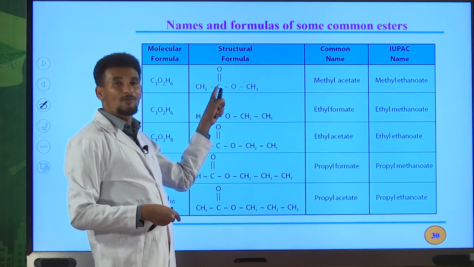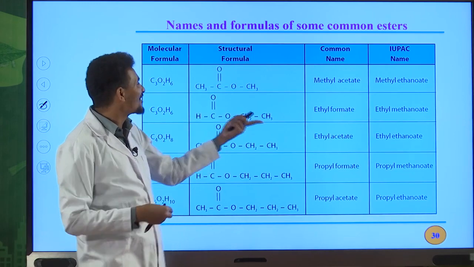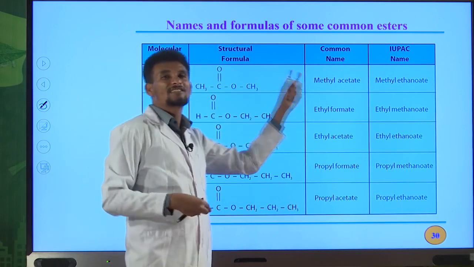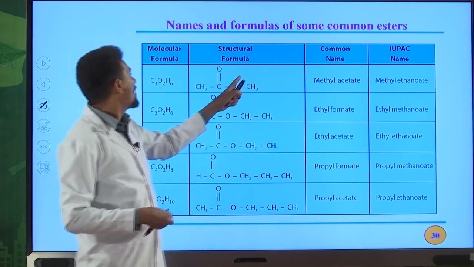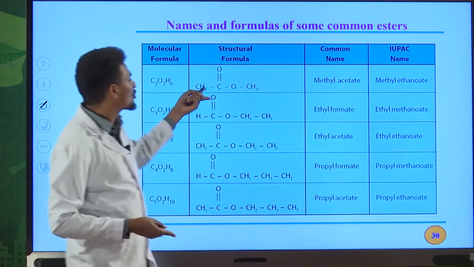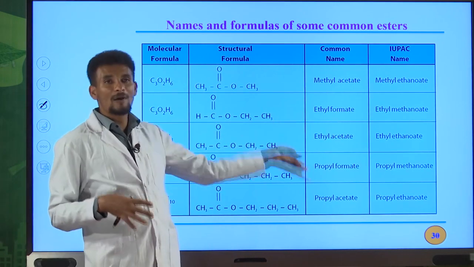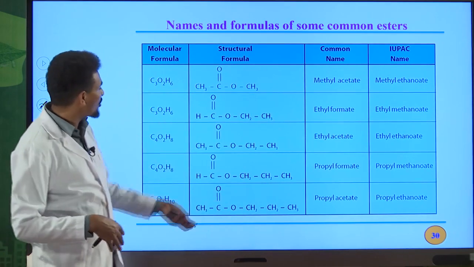This one is, for example, the common name of the carboxylic acid that contains 2 carbon atoms, which is acetic acid. Methyl acetate is the common name for this organic compound. Methyl ethanoate is the IUPAC name for this compound, and then you can also see the common names as well as IUPAC names of these organic compounds.